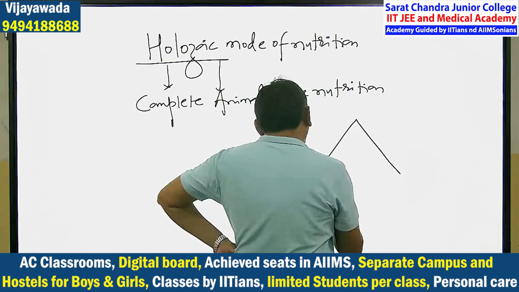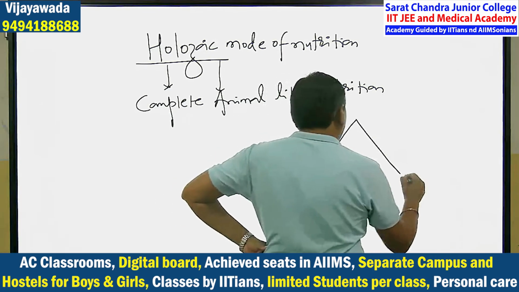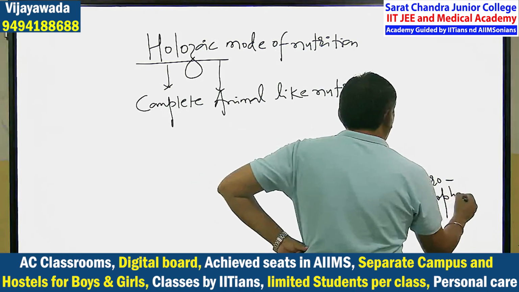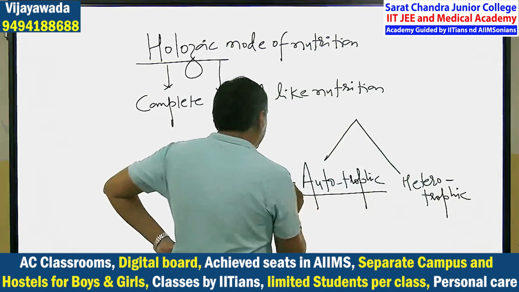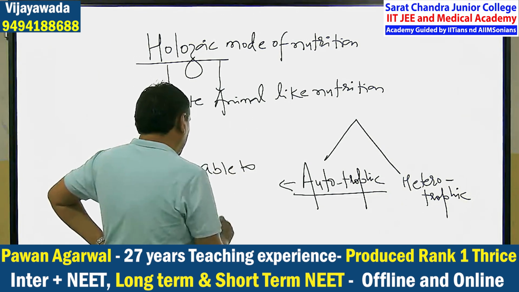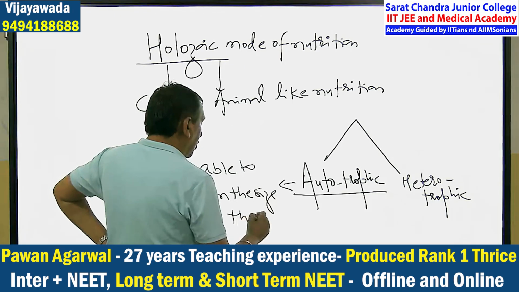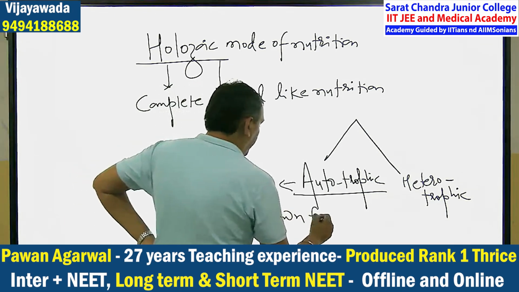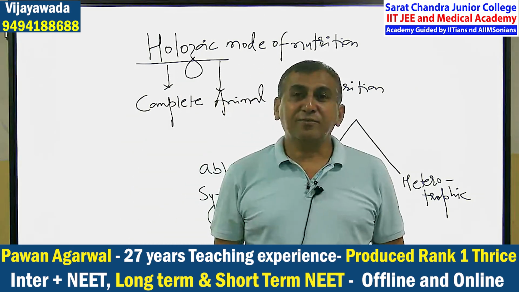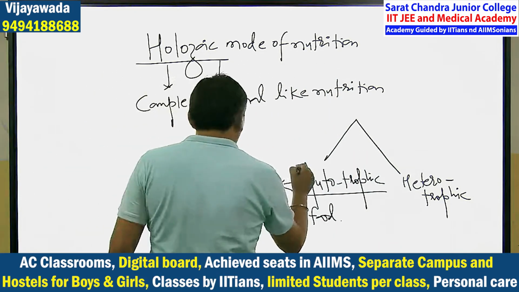One is the autotrophic, and what is the second one? That is the heterotrophic. Autotrophic means which are able to synthesize their own food. It is not possible for human beings. Otherwise, daily morning we would stand outside in UV rays and say that idli formation takes place. Not happening because we are not autotrophic. Autotrophism is shown by the plants.